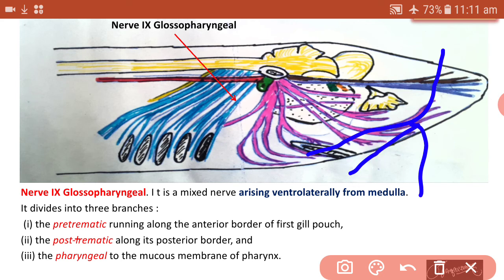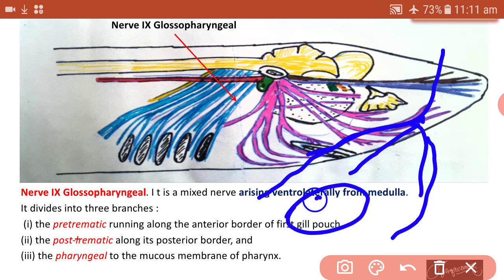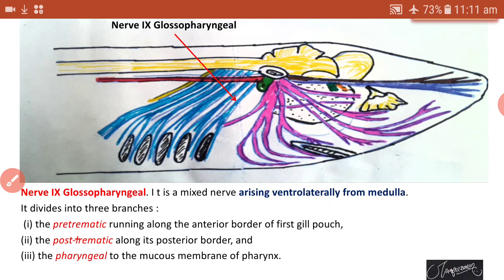The one which goes along the anterior side of the gill is called pretrematic. The one which arises from the posterior side of the gill is called posttrematic, and the one which has the connection with the pharynx is called pharyngeal. So glossopharyngeal has 3 branches: pretrematic, posttrematic, and pharyngeal. Pretrematic runs along the anterior border of the first gill, posttrematic runs along the posterior border of the same gill, and pharyngeal has the connection with the membrane of the pharynx.